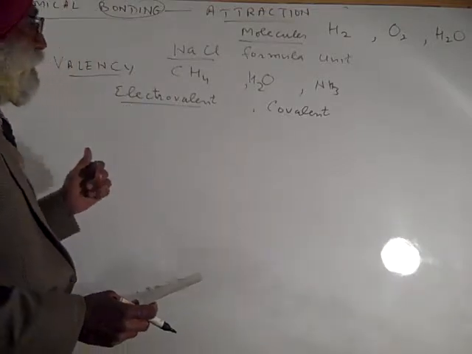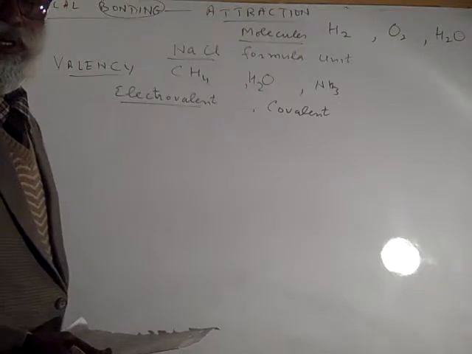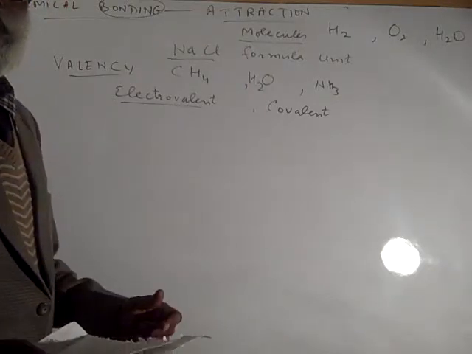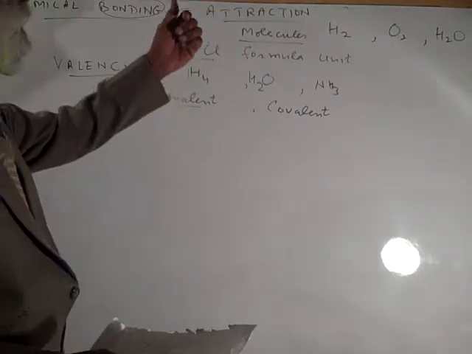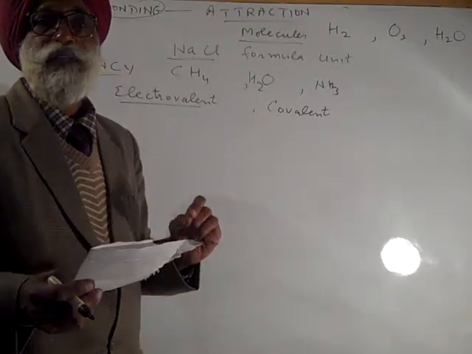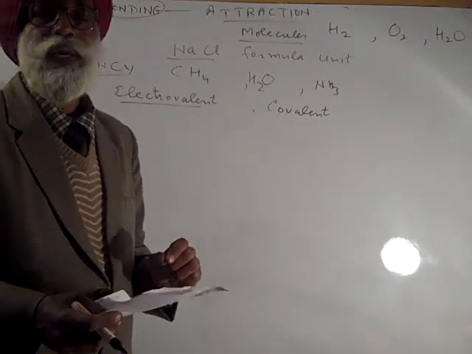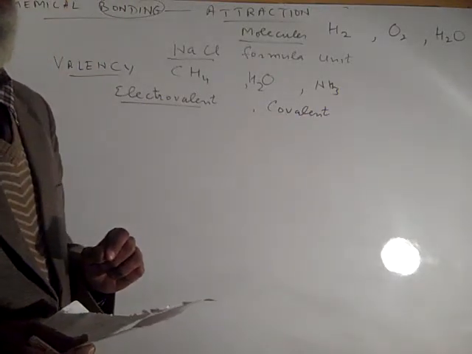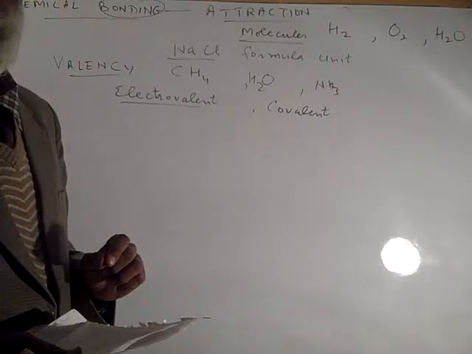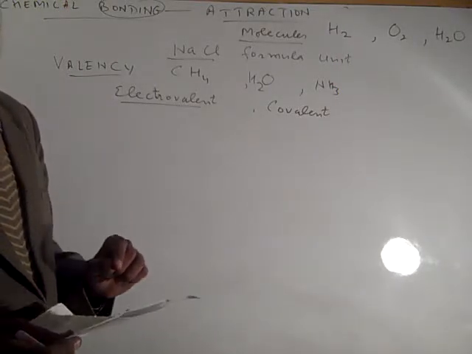How to explain the bond formation? Why are bonds formed? Bond formation is simply, as we have already mentioned, attraction. Attraction is always an exothermic process. From thermodynamics we know everything in this universe is trying to have minimum energy and maximum stability.